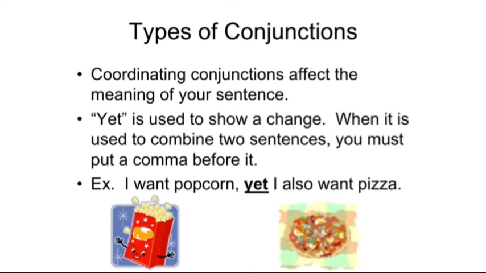Next, yet is used to show a change when it is used to combine two sentences. You must put a comma before it. I want popcorn, comma, yet I also want pizza. He is sick, yet he works hard. So what do we get here? We are combining two sentences and at the same time we are showing a change.